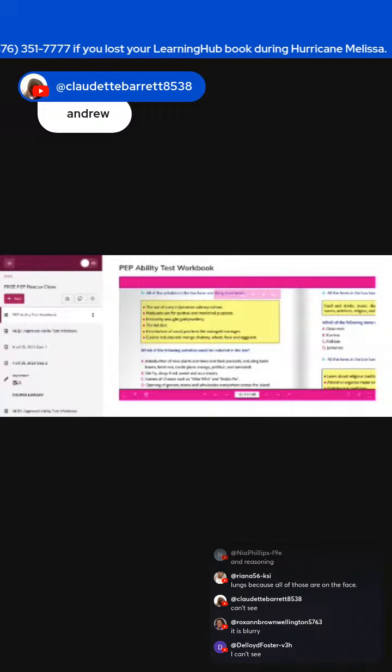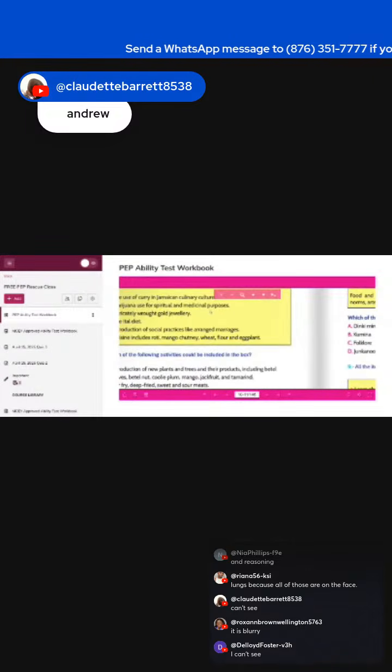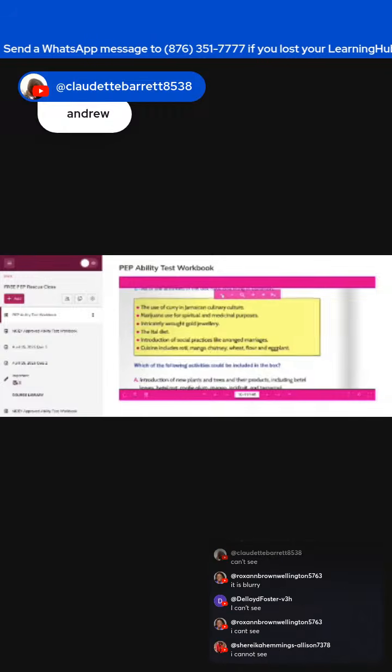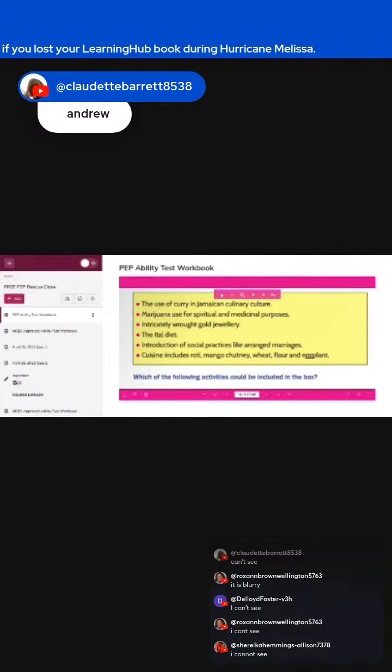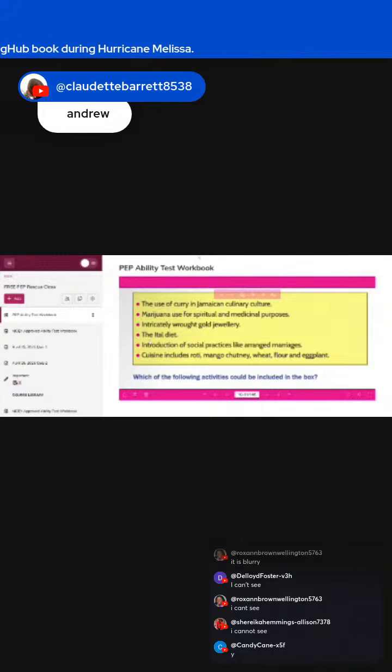And then they're asking you now to see what else you could add in the box. Somebody's saying they can't see. Let me see if I can zoom in a little bit better. All right, guys, I'm going to stop chatting and focus on the box. Look at the box, and I want to see if you can figure out what everything there has in common.